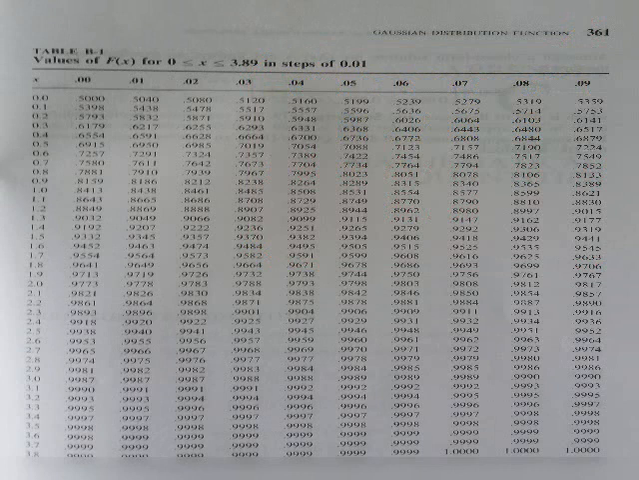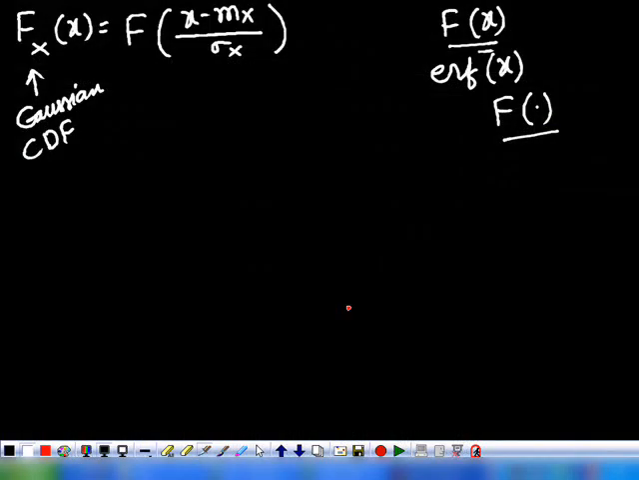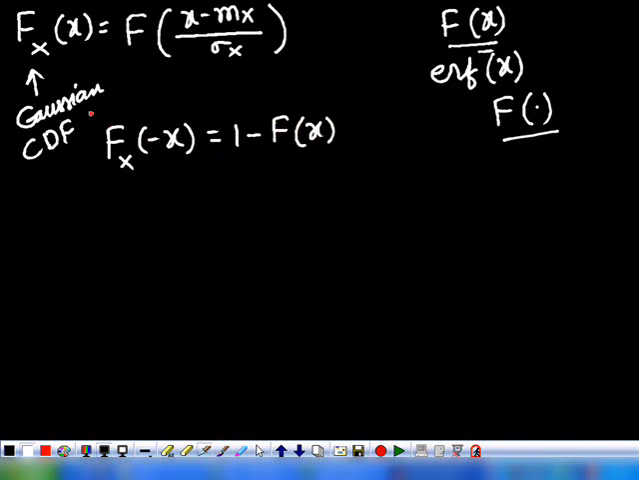In the examination also, if you want to solve a problem using this table, this table will be supplied to you. So instead of using numerical integration, which is tedious, and instead of solving that integral directly, which has no closed form solution, we can use pre-calculated values. For example, if you want to find f of minus x, this can be obtained from the same expression, 1 minus f of x.